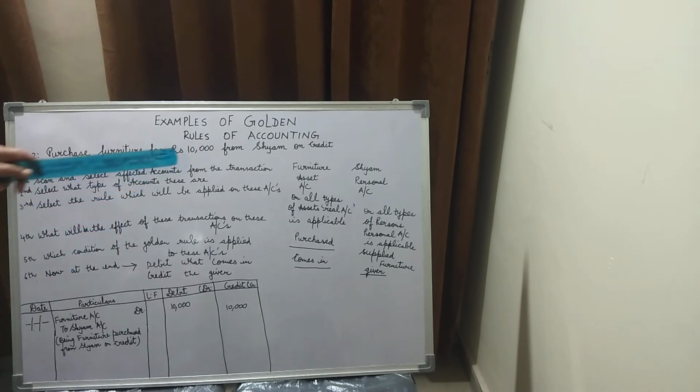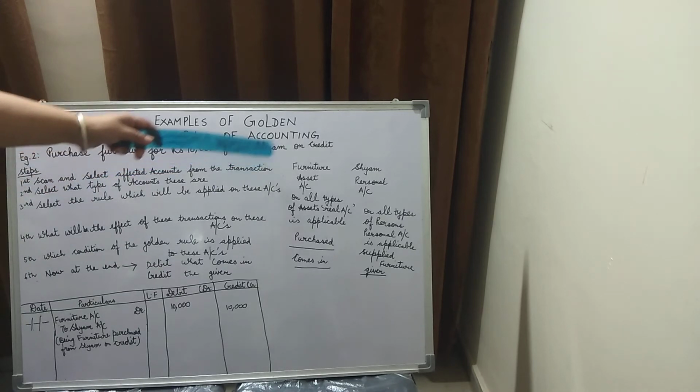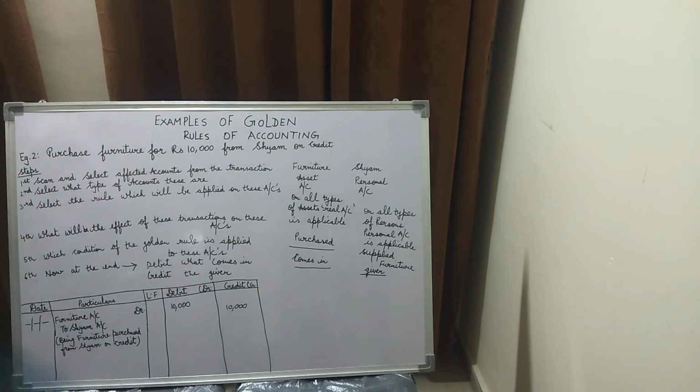So over here also, the furniture is purchased from Shyam on credit. So he supplied the furniture to you. You have purchased the furniture and he supplied the furniture. Now coming to step number 5. Which condition of the golden rule is applied to these accounts? The furniture account is an asset account. So furniture is coming into the business, an asset is coming into the business, so the golden rule comes in. And Shyam is the giver over here because he is giving the furniture to you on credit basis. So he is the giver.